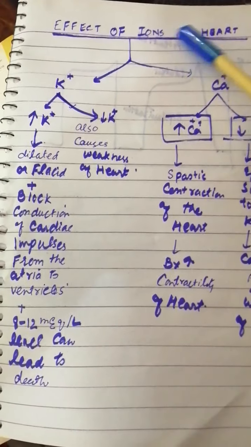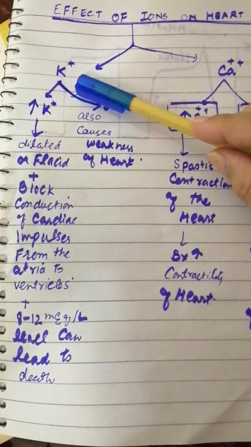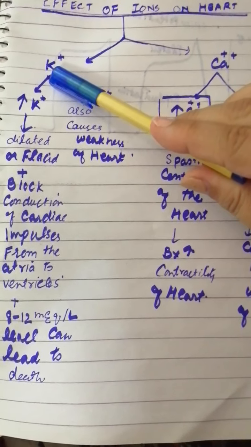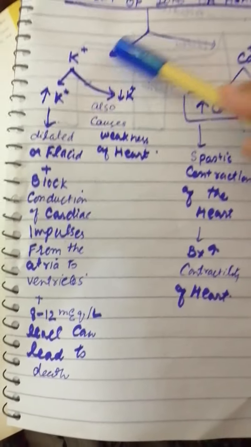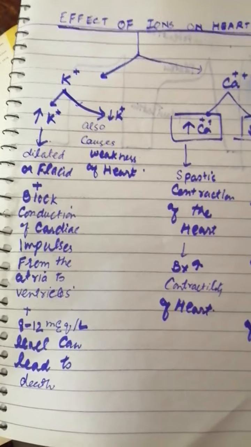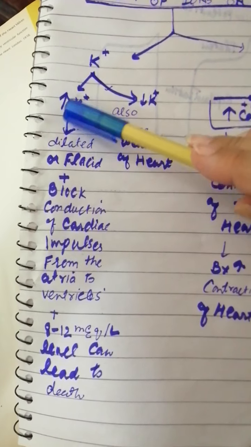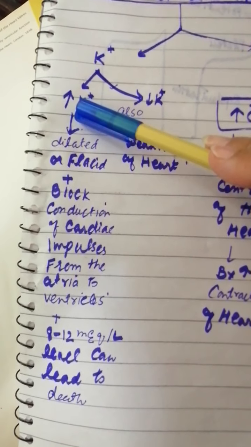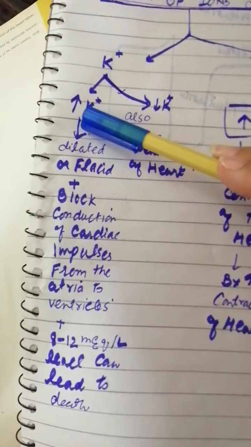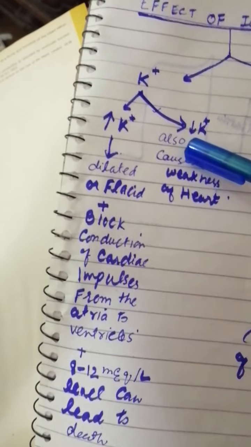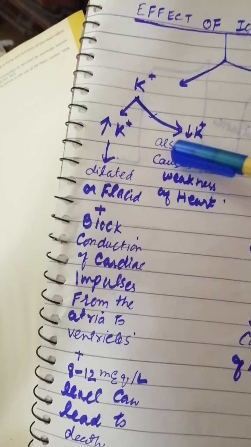Now we will see the effect of ions on the heart. Mainly, the two very important ones are the effect of potassium on the heart and the effect of calcium on the heart. With potassium, there may be increased potassium levels in the extracellular fluid or the blood, as well as a condition in which there are decreased potassium levels. So which one is more dangerous?